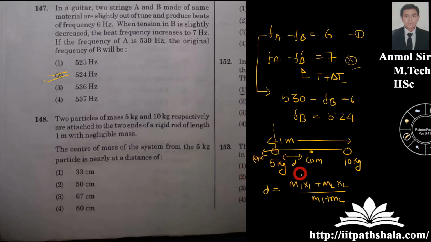This is at origin, so x1 is nothing but 0, x2 is nothing but 1, and you are given with m1 and m2 values also. You can put it over here. So m2 is nothing but 10 kg, then 1 meter, over 10 plus 5. So you'll be landing up with 67 centimeter approximately. So your third option is your correct option.